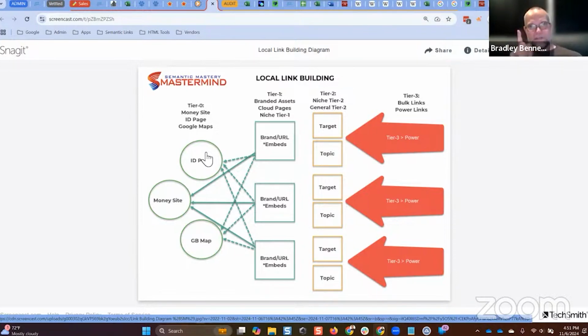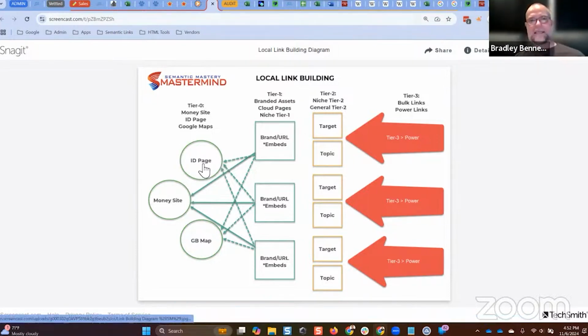And then the ID page should be designated in the ID field of the local business schema that goes on the location landing page of that project. And then you should build links to the ID page consistently and regularly so that you can force Google to recognize those other assets. That's the whole point. And also reference them in the sameAs attributes of the local business schema as well. Okay, does that make sense?